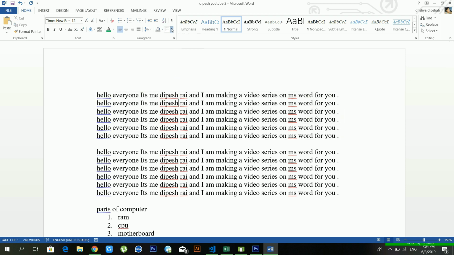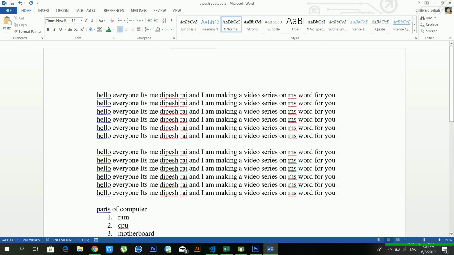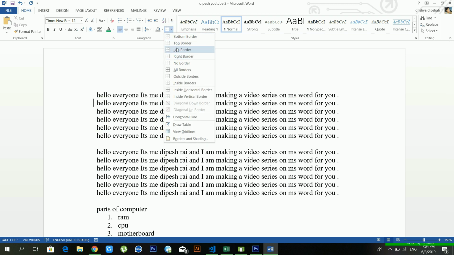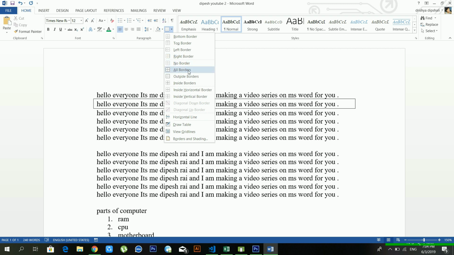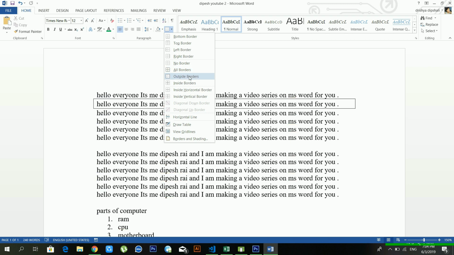And another option is borders. It's one of the amazing features of Microsoft Word. From here you can give lots of border styles. So first of all, there is a bottom border. If you want to give a border on your bottom side, in that case you can use it. If you want to give a border on the top side, you can choose top border. And if you want it on the left side, left border. If you want it on the right side, right border. And if you want to remove, no border. If you want to give a border on all sides, you have to choose all borders. And if you want a border only on the outside, you have to choose outside border. There are lots of options available.